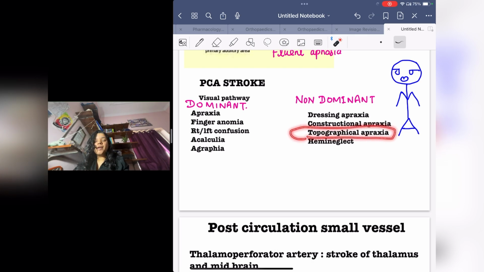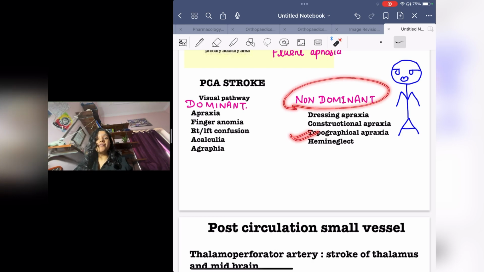Then topographical apraxia will be there. Normally, what happens? We know in our room where the switchboard is. So if you enter your room and all lights are switched off, then also you know that in this direction my room has a switchboard. You can go and switch on the light without anyone saying so. But in these patients, topographical orientation is not present, so they can't switch on the light when the lights are switched off.